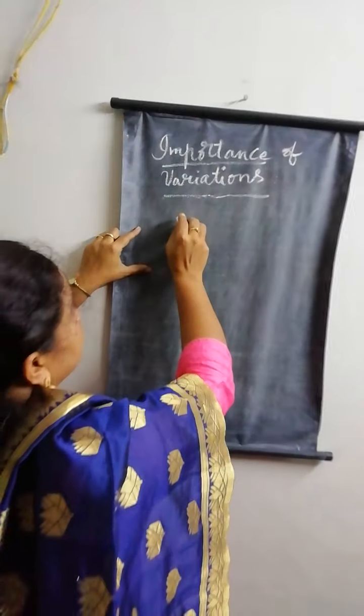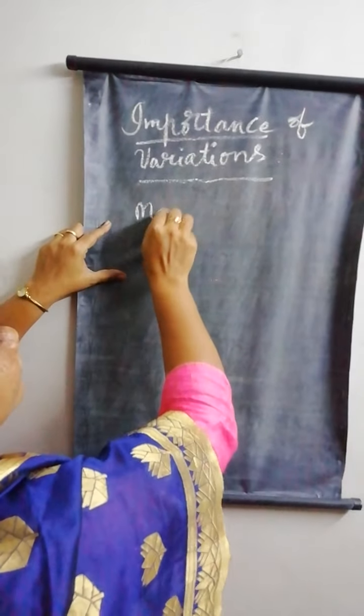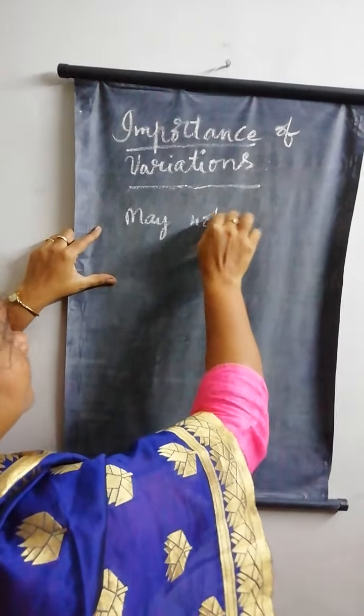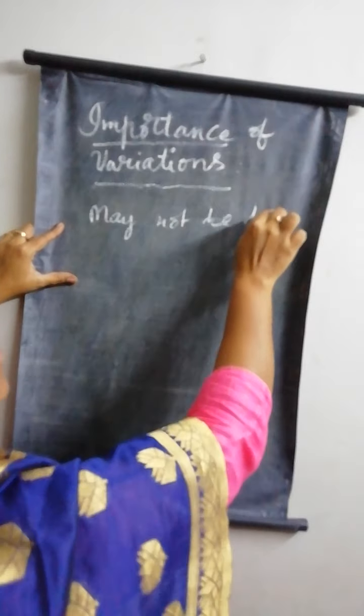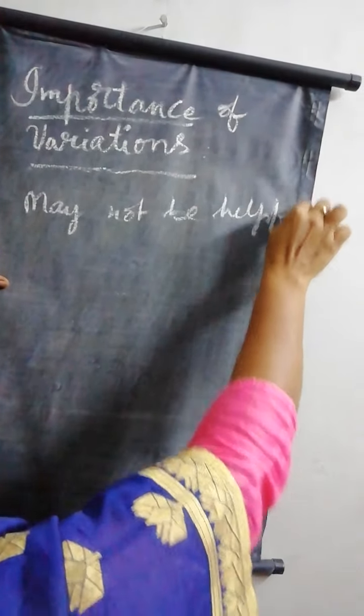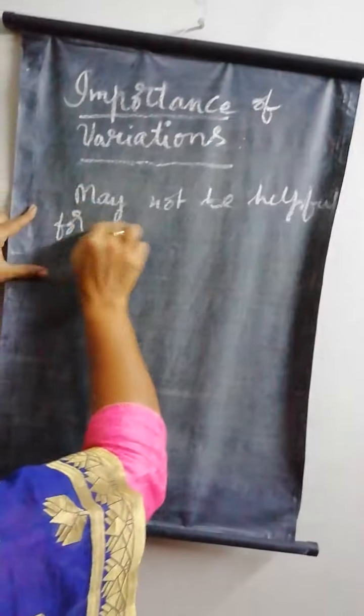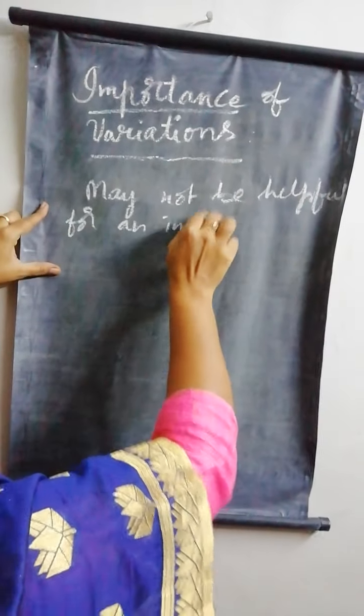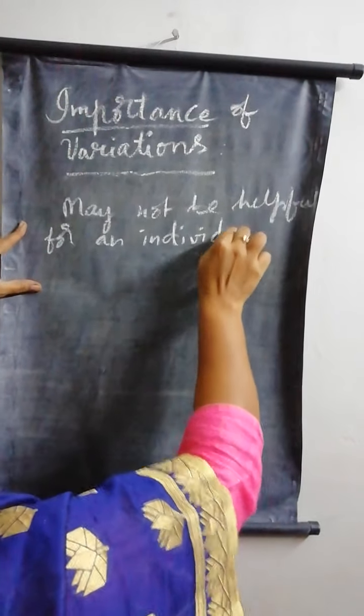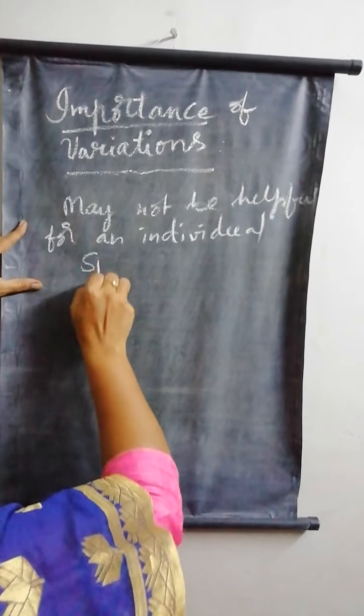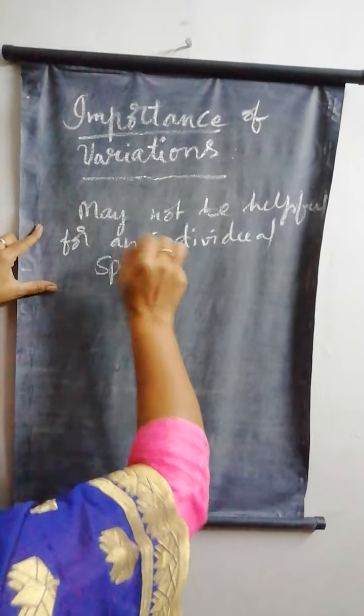The statement is: variations may not be helpful for an individual, but they are very much important for a species. How can we justify this?